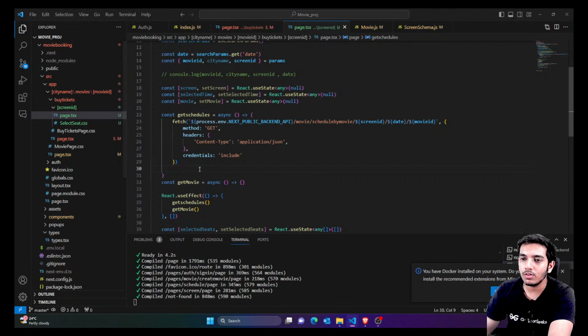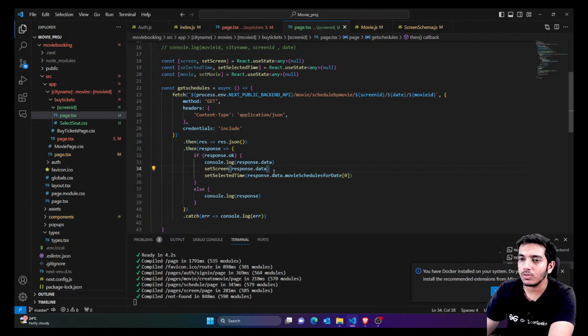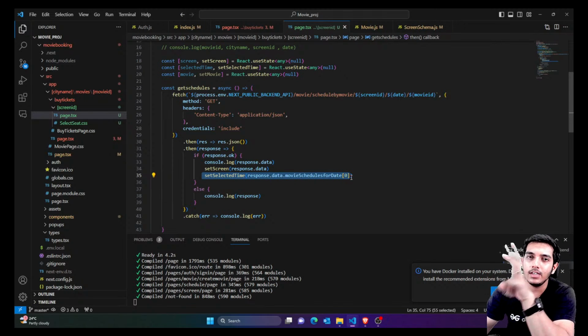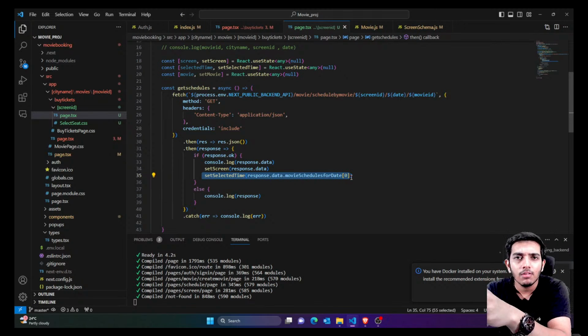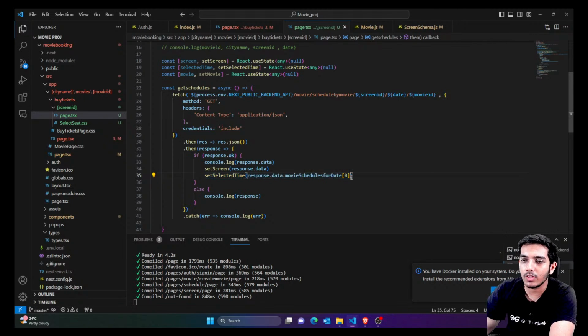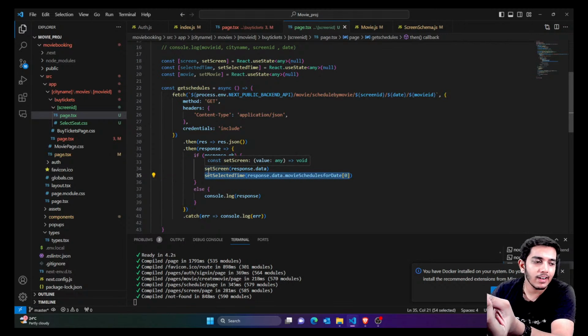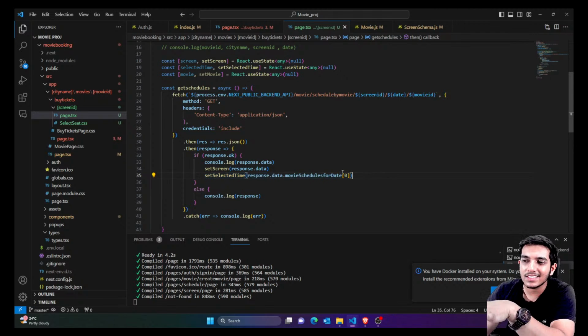If data is successful, first of all, your default selected time would be the 0th movie schedule. For example, there are three schedules. I'm just going to say at least there could be any schedule pre-selected. So whatever is the first object in the schedules, just select that by default. In the timing, I would just select the first object by default. That's for the time. So by default some time is selected, right? Whatever is the first object, just select that.